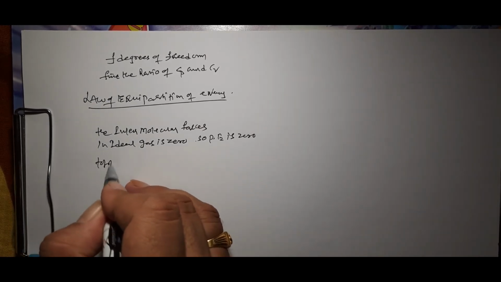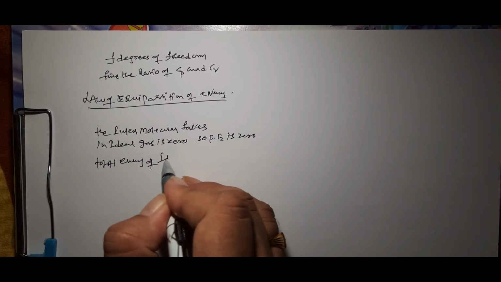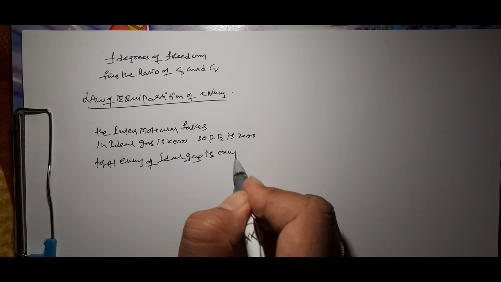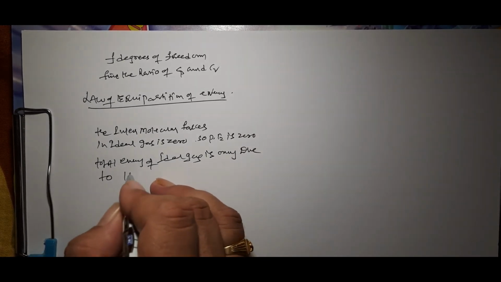Why? Because there is no intermolecular force of attraction between the molecules in an ideal gas. That means the total energy of an ideal gas is only due to the kinetic energy of gas molecules.